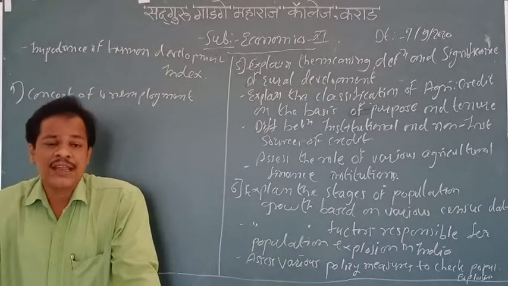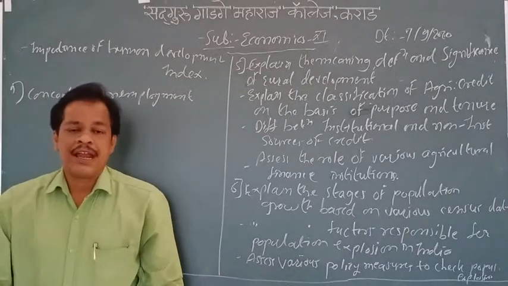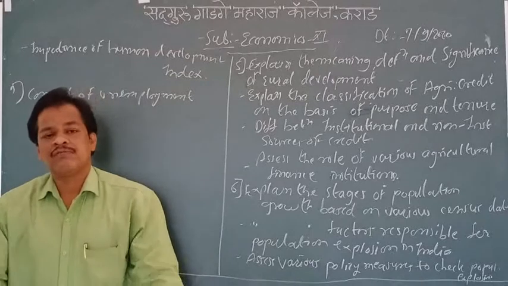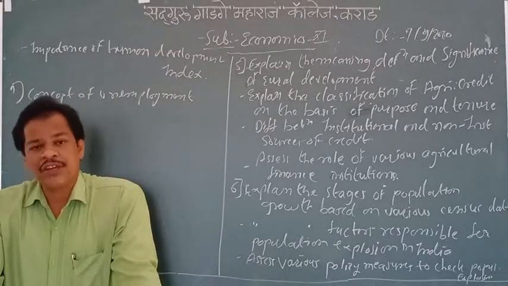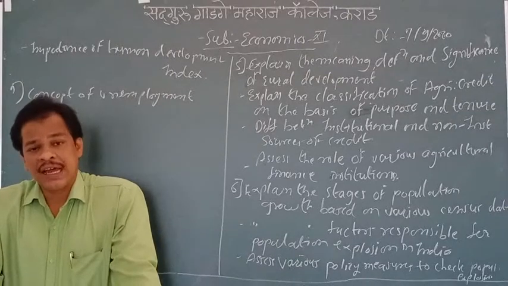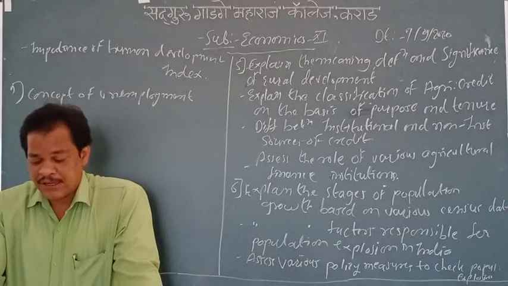Again, we are going to analyze the 12th five-year plan, that is plan number 12. We are going to see what the achievements of the 12 five-year plans are, what the targets were, and whether we achieved those targets. We are going to see this point in chapter number 10.